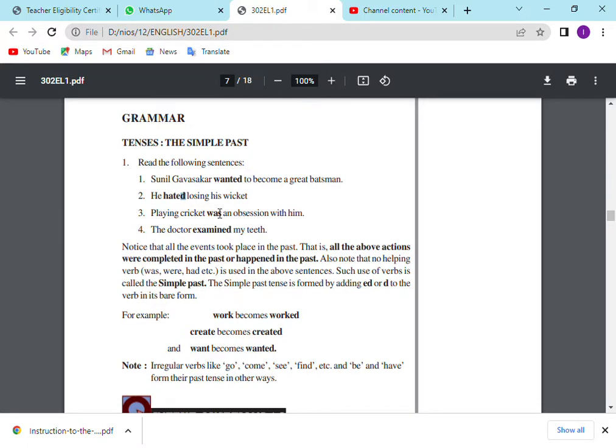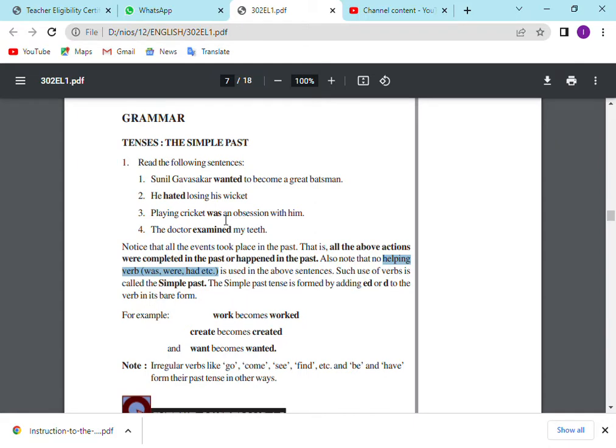Sometimes instead of ed and d, we are using the helping verb. Do you know what is a helping verb? The verb that doesn't indicate any action. If it doesn't indicate any action, how will it become a verb? Because it will help other verbs. You see the helping verbs: was, is, were, had, have. Does it indicate any action, like running, playing, something? No action. But instead of indicating the action, it is helping the words that indicate action. That's why it is called a helping verb.